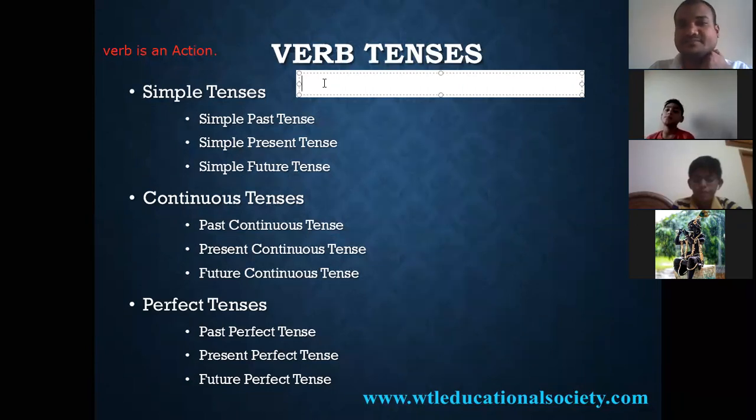Rishikesh, any idea? No, sir. Hanish? I will try, sir. Tenses means past tense, present tense, future tense. So you're talking about types of tenses. Let me ask the next one. Hanish, what is meant by tenses? You don't know. Okay.